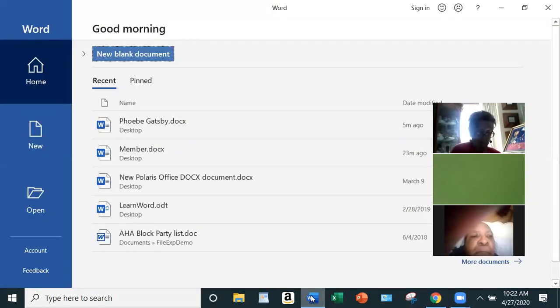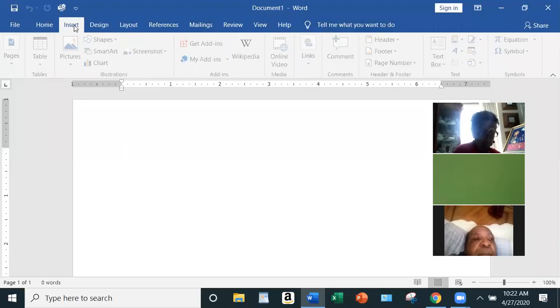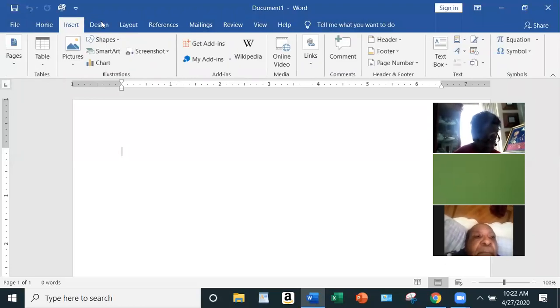All right, so we're going back into our Word document, okay? We're gonna click New once again. This time, I want to go ahead and insert a picture, all right? Remember I told you, you have all these different buttons here, different things. You have to go underneath each of them and practice to see what they have to offer you for your document, okay?